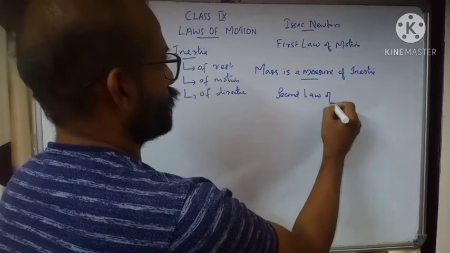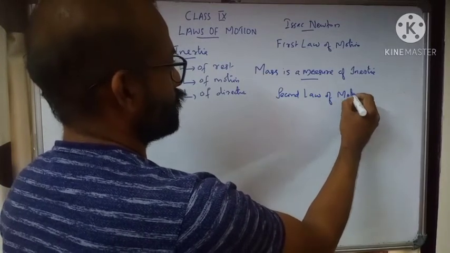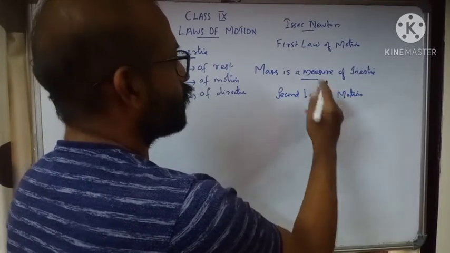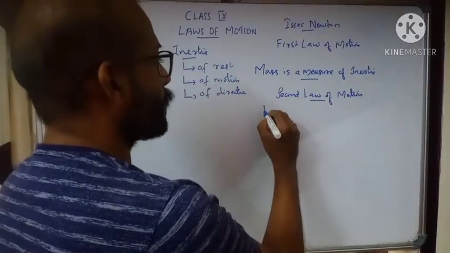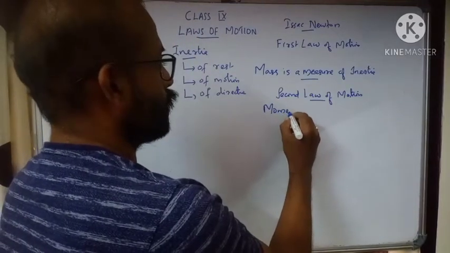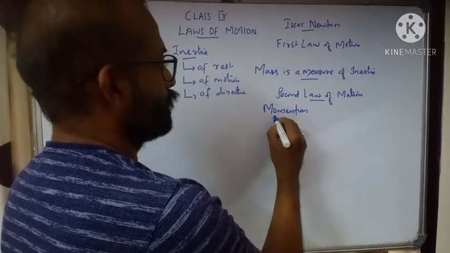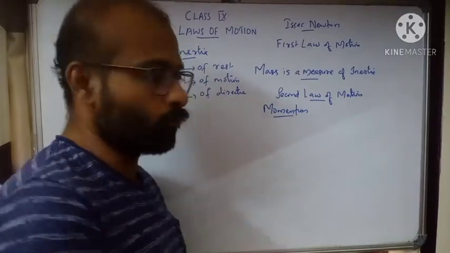Second law. There are three laws of motion. First we have seen, now we are going to see second law. Before going directly to the second law, we should be familiar with a term called momentum. Now what is momentum? Momentum is a property of objects which are moving.